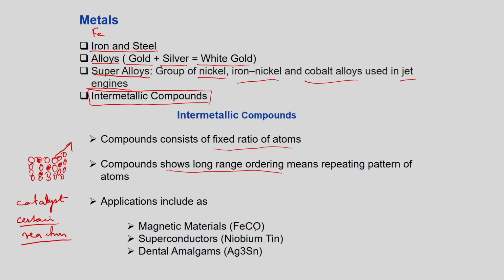Other applications for these intermetallics are magnetic materials like Fe cobalt, then superconductors, niobium tin, or dental amalgams, that is silver and tin. So these are called dental amalgams, mainly used in dental fillings.